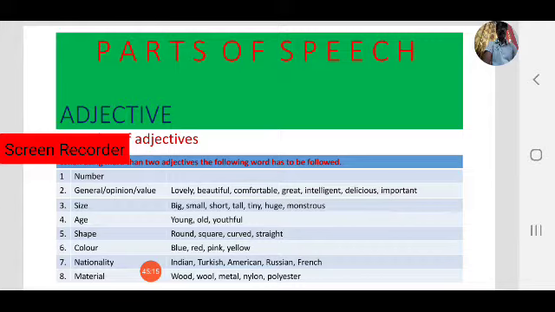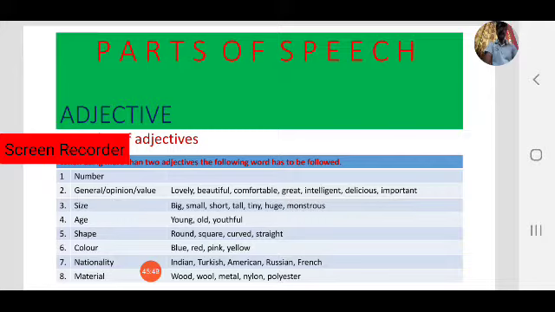Number: there are different kinds of numbers, ordinal numbers or cardinal numbers. 1, 2, 3, 4, or first, second, third, or sometimes many. Few, little, like those also come under number, amount. Next, general opinion or value: lovely, beautiful, comfortable, great, intelligent, delicious, important, etc. These are your opinions. So after number we have to mention opinion.